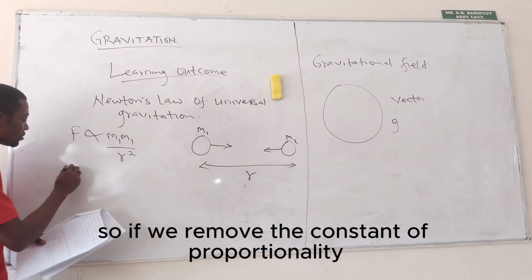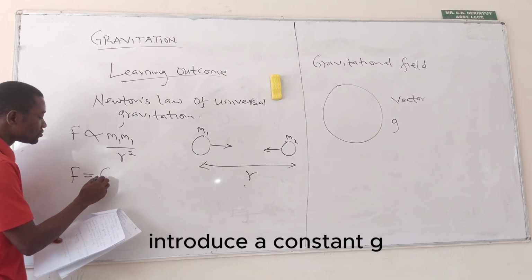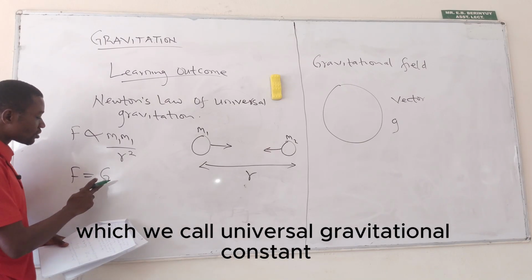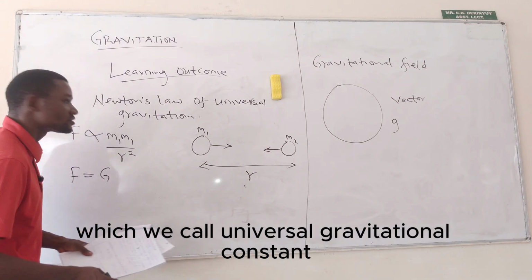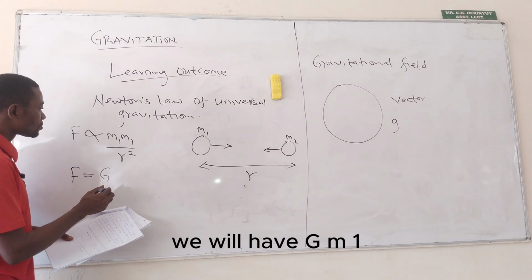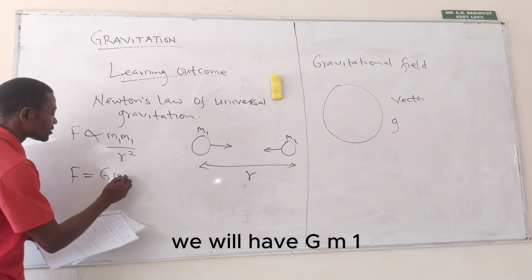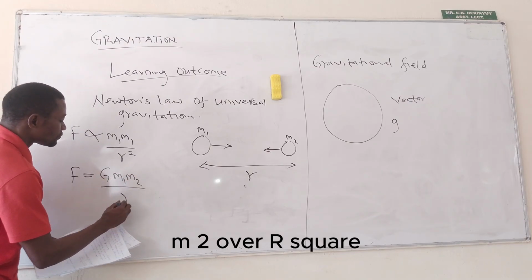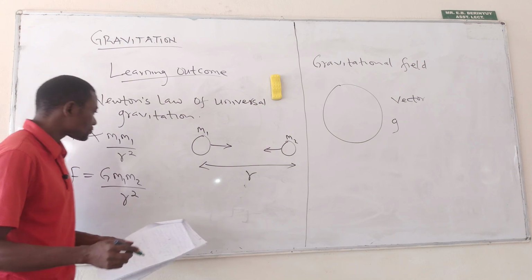So if we remove the constant of proportionality and introduce a constant G, which we call the universal gravitational constant, we will have F equals G m1 m2 over r squared.